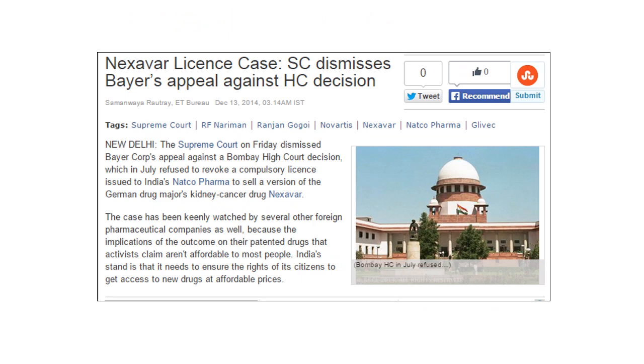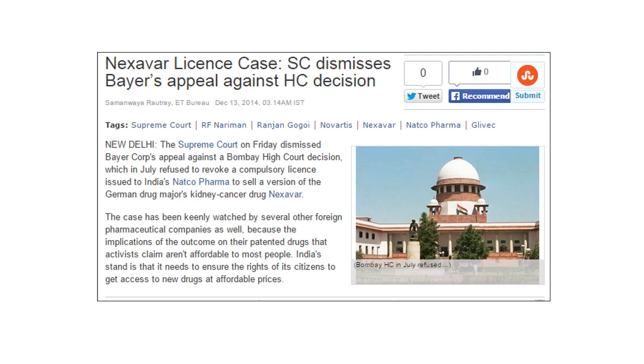The next case: the Supreme Court dismissed Bayer's appeal against the High Court decision. In New Delhi, the Supreme Court on Friday dismissed Bayer Corp's appeal against the Bombay High Court decision, which in July refused to revoke the compulsory license issued to India's Natco Pharma to sell a version of the German major's kidney cancer drug Nexavar.